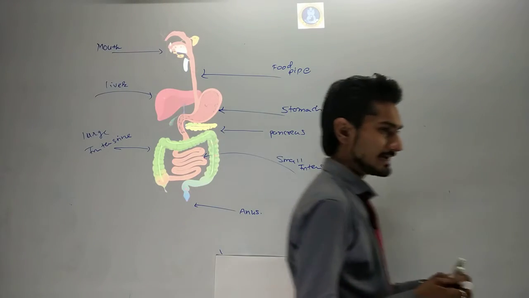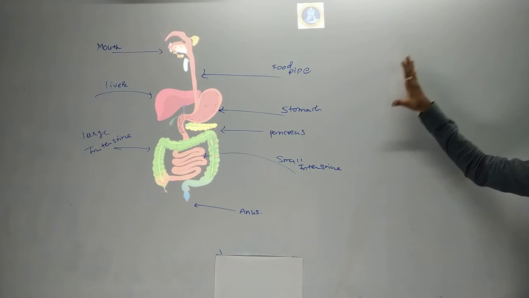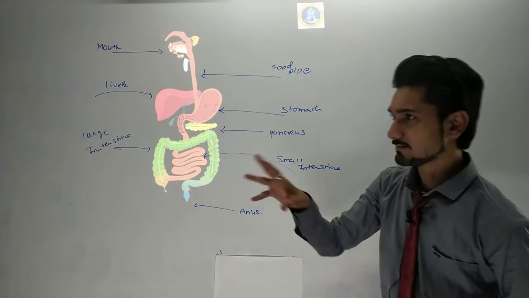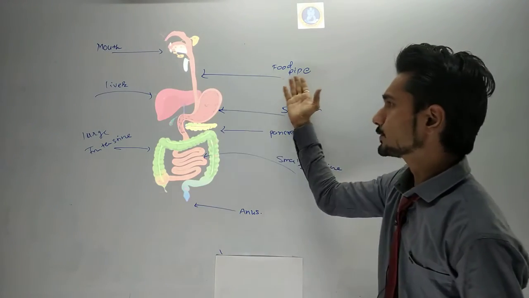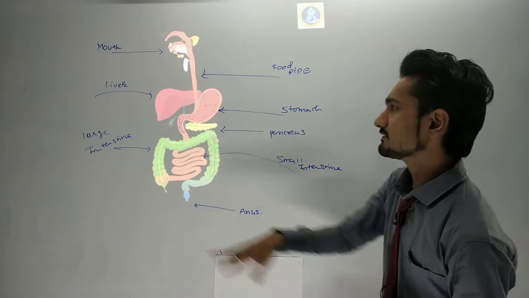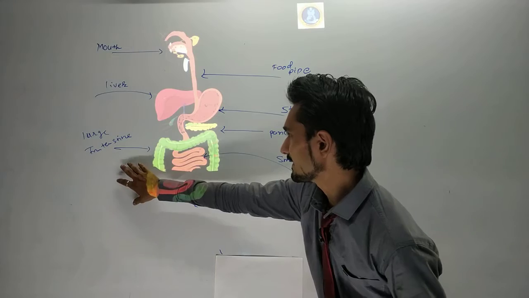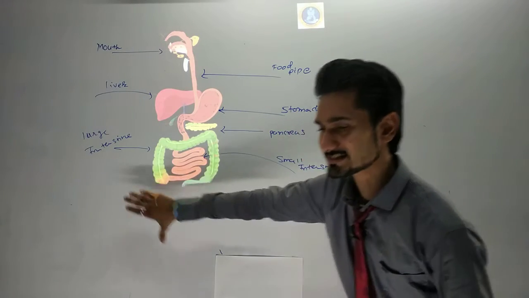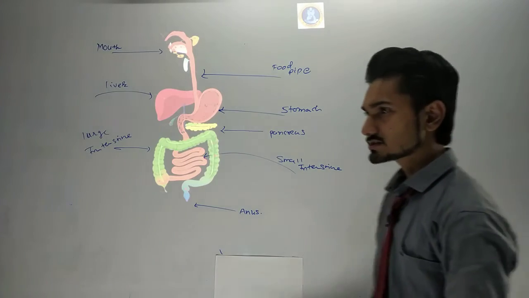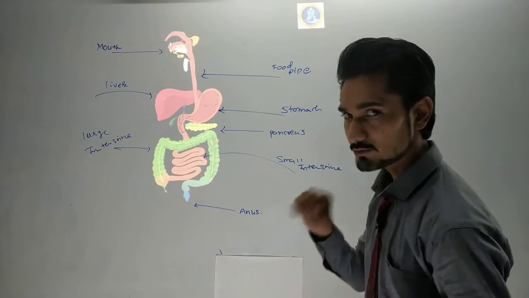These are the steps of digestion in the human being. So these are the main 7 parts. Mouth, food pipe, liver and pancreas will be considered as one part. After that, stomach, small intestine, large intestine and anus. These are the 7 parts, and we are going to see 3 parts of the digestion in today's lecture.